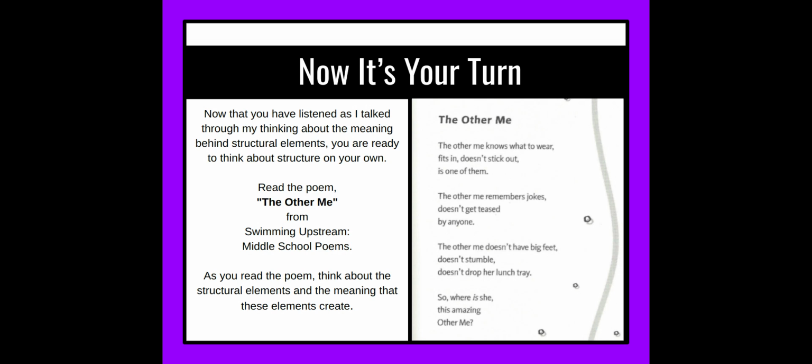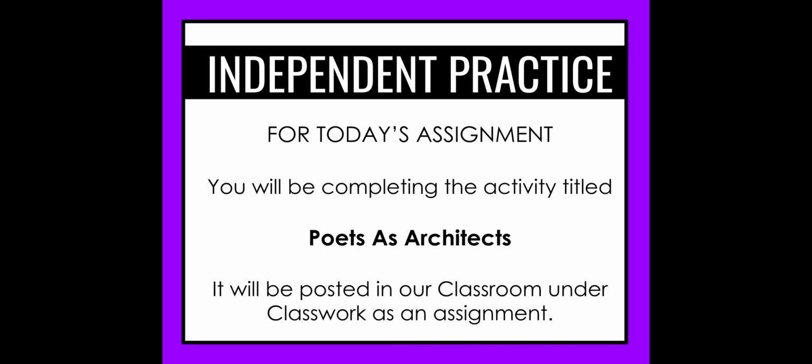You're going to read the poem The Other Me, and that comes from Swimming Upstream Middle School Poems. As you read the poem, think about the structural elements and the meaning that these elements create. Your assignment today is going to be to identify and record those structural elements that you see, and then communicate how those structural elements actually helped you with the overall meaning of the poem.